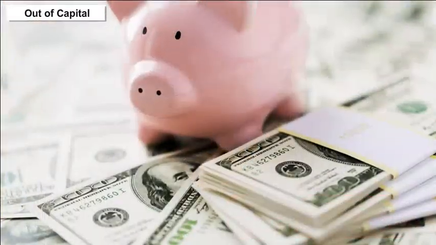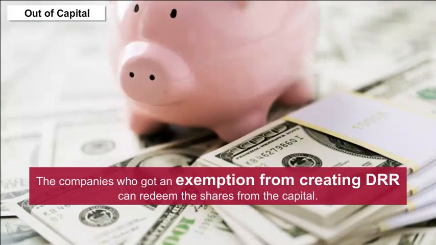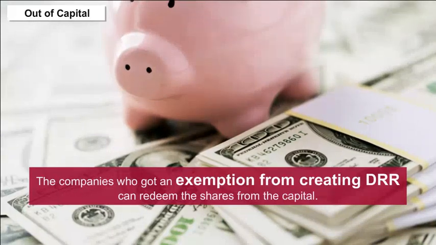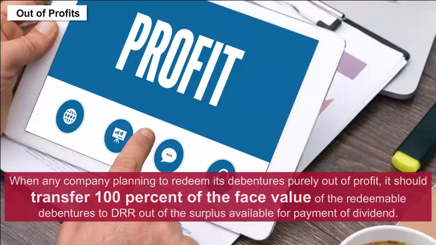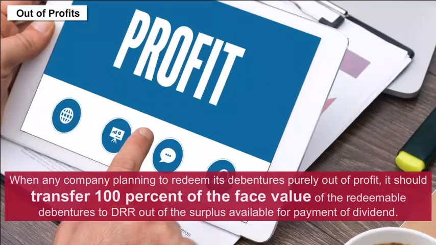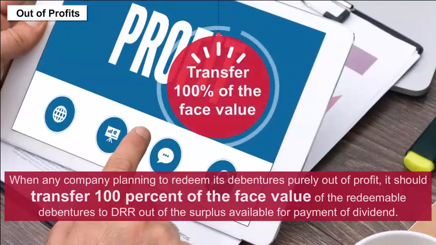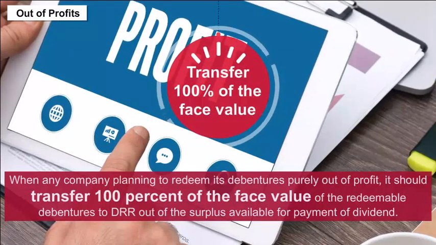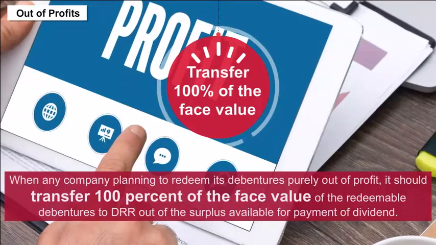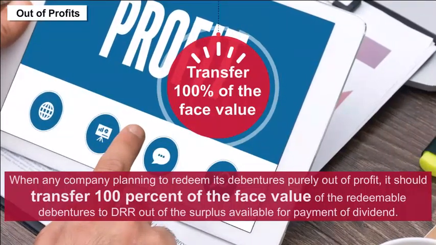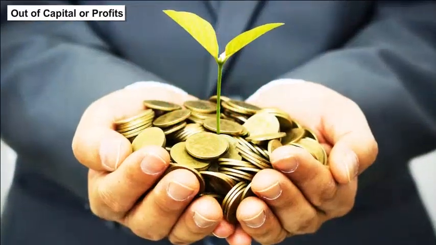Out of capital. The companies who got an exemption from creating DRR can redeem the debentures from the capital. Out of profits. When any company plans to redeem its debentures purely out of profit, it should transfer 100% of the face value of the redeemable debentures to DRR out of the surplus available for payment of dividend, out of capital or profits.